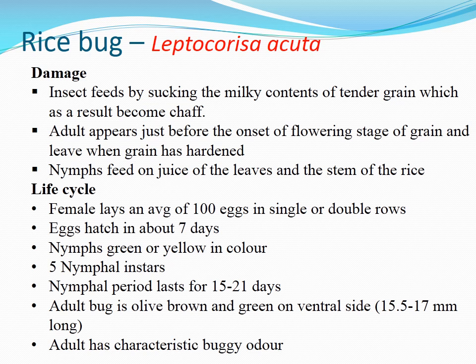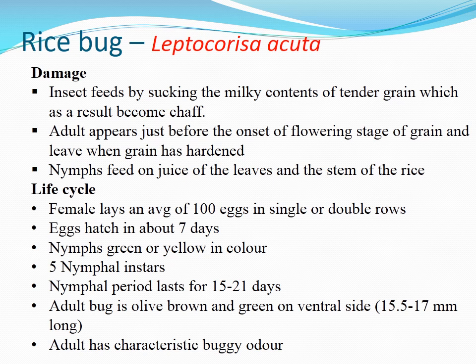But once the grain is hardened, it is also of no use, as the milky content of the grain is lost. Nymphs feed on the juice of the leaves and the stem of the rice. The nymph is the larval stage that feeds on the juice of the leaves as well as the stem of the rice, whereas adults feed on grain.